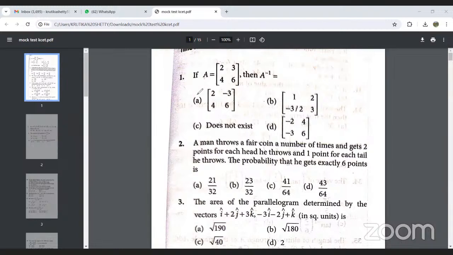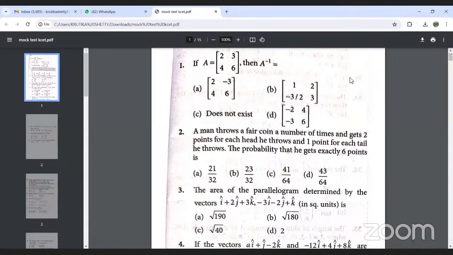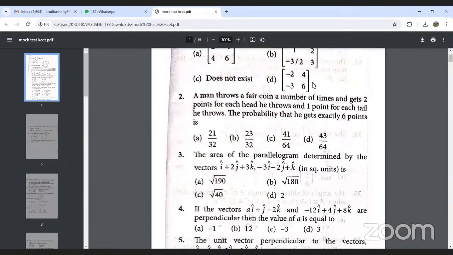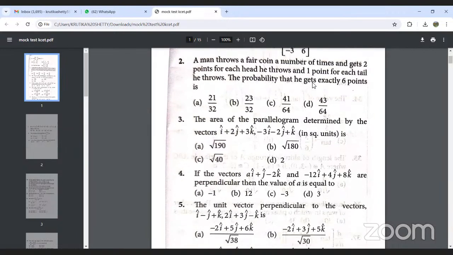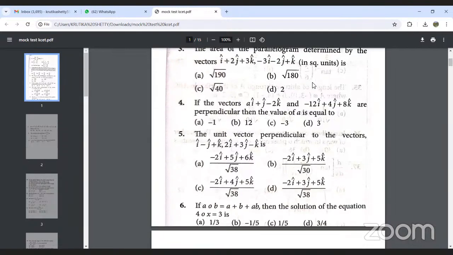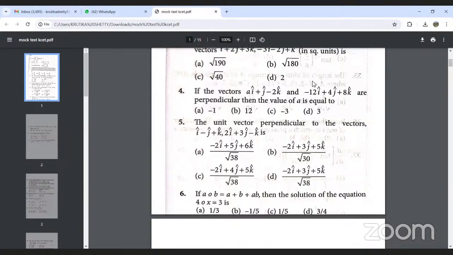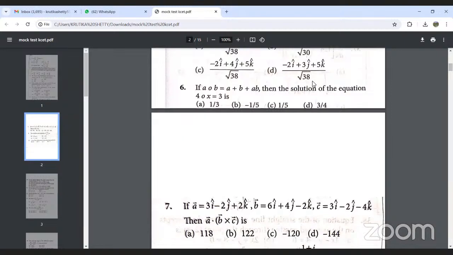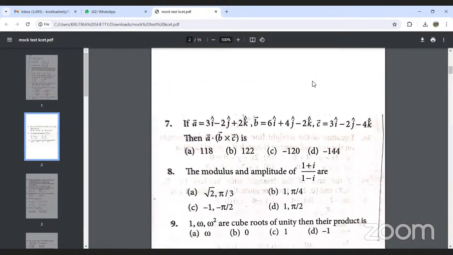As per the weightage, maximum questions are occurring from the second year part. The first question is on matrices. Next, the second question has occurred from probability, first year part. Next, vectors. Three questions have come on vectors. Next, solutions. Next, again four questions on vectors.